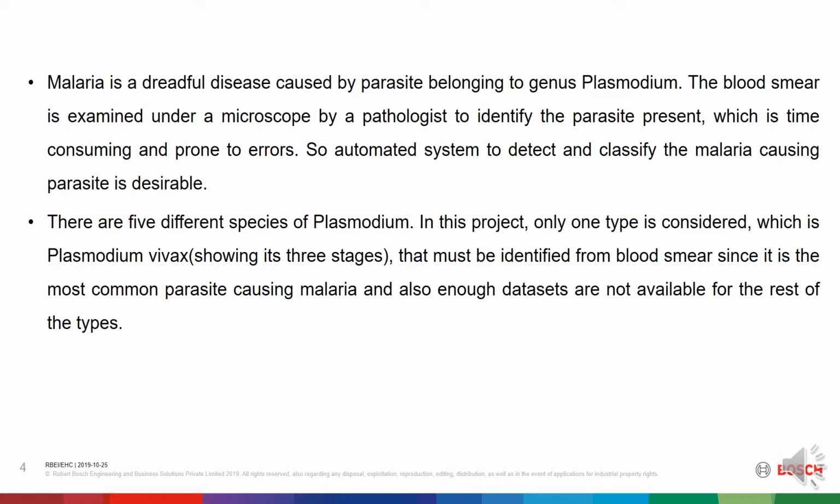There are 5 different species of Plasmodium. In this project, only one type is considered, which is Plasmodium vivax, showing its 3 different stages that must be identified from blood smear, since it is the most common parasite causing malaria, and also enough datasets are not available for the rest of the types.